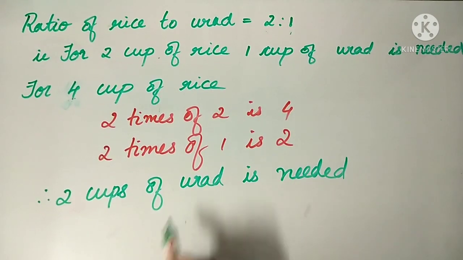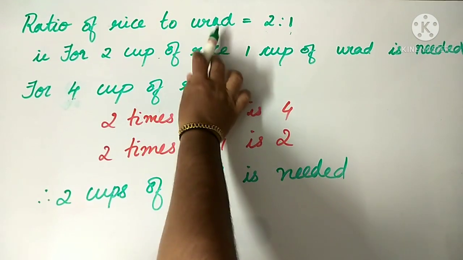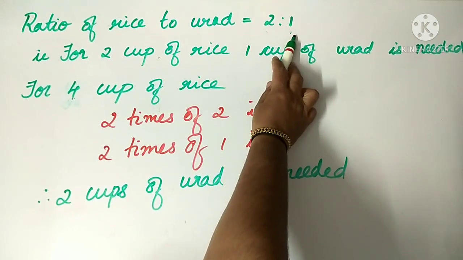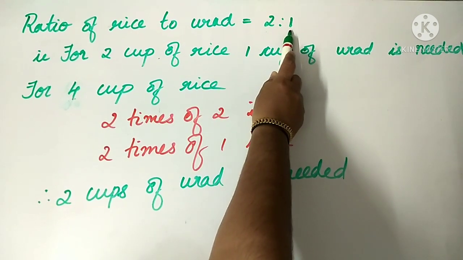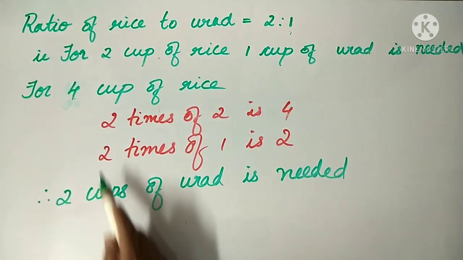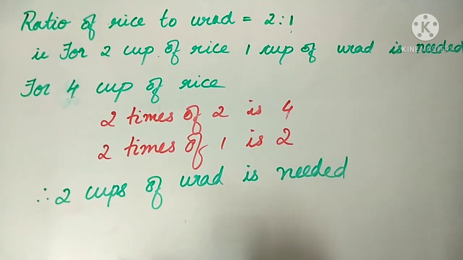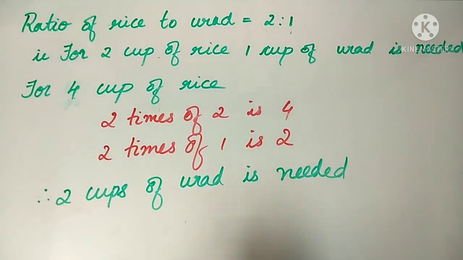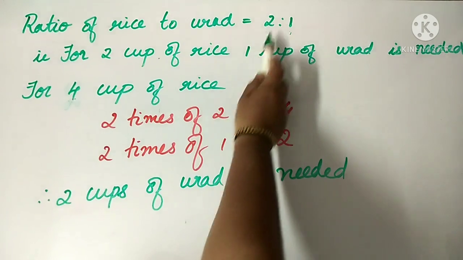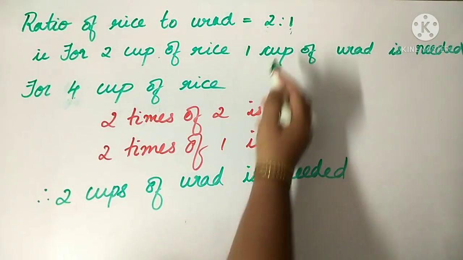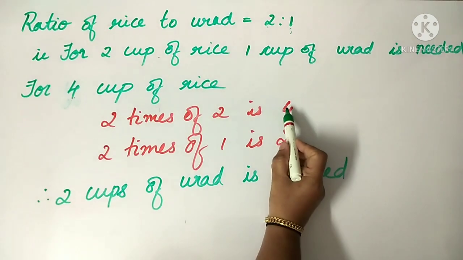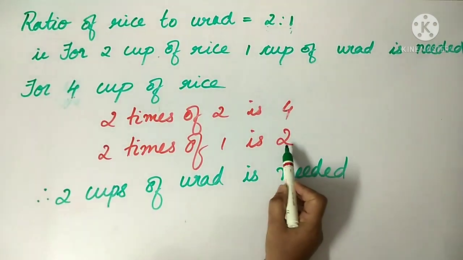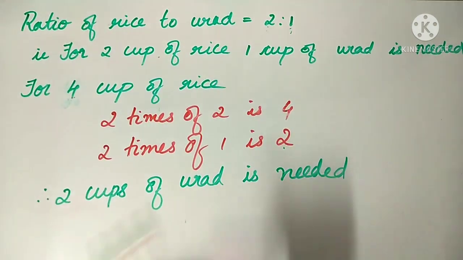I explain once again. The ratio of rice to urad is given as 2:1. That means for 2 cups of rice, 1 cup of urad is needed. We have to find for 4 cups of rice, how many cups of urad is needed. We know what is 4. 2 times of 2 is 4. So, 2 times of 1 cup is 2. So, we can write for 4 cups of rice, 2 cups of urad is needed.